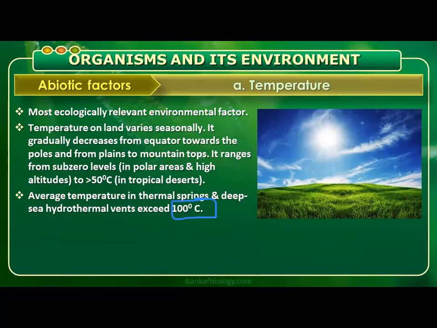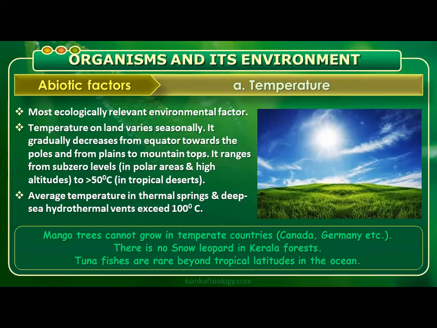Mango trees cannot grow in temperate countries like Canada and Germany. Why? Because those trees are adapted to high temperature ranges. That's why in temperate countries they cannot be grown.